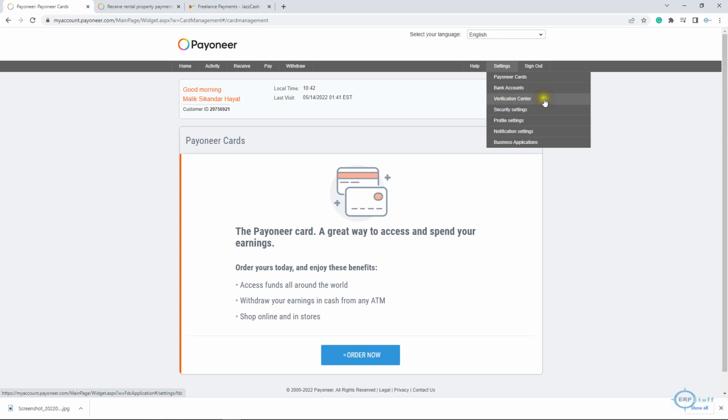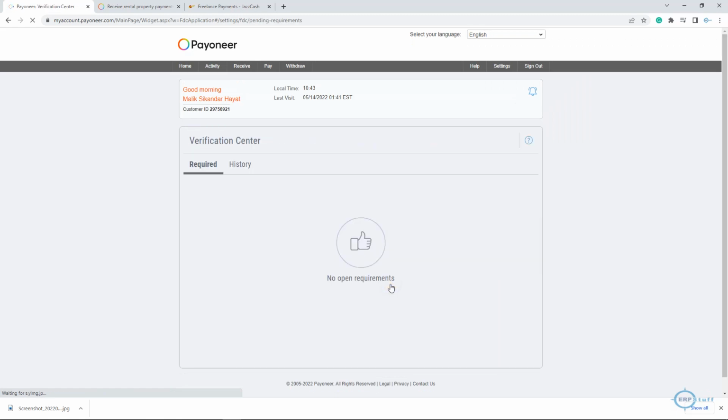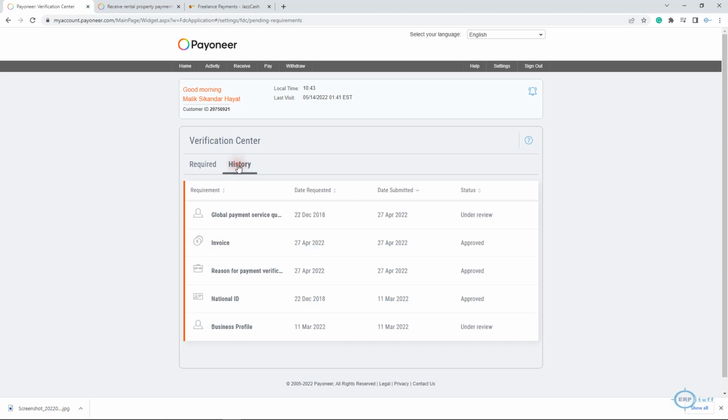So this is the verification center where you will be asked to submit certain documents. You will upload them. I was also asked to upload certain documents, though now there is nothing. Sometimes they will ask you for proof of service, if you want to receive any payment, like an invoice or agreement or contract, whatever. You have to upload these things to them, such as a national identity card or reason for payment verifications.